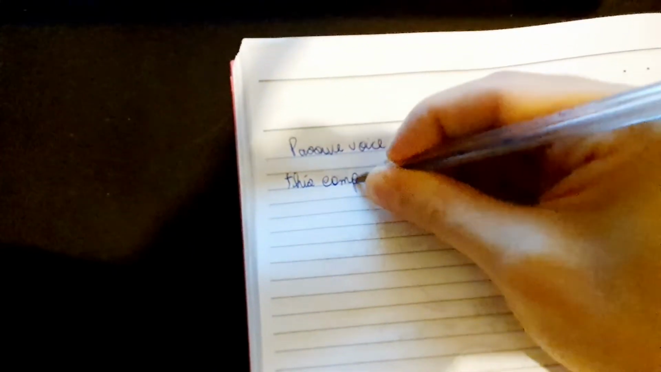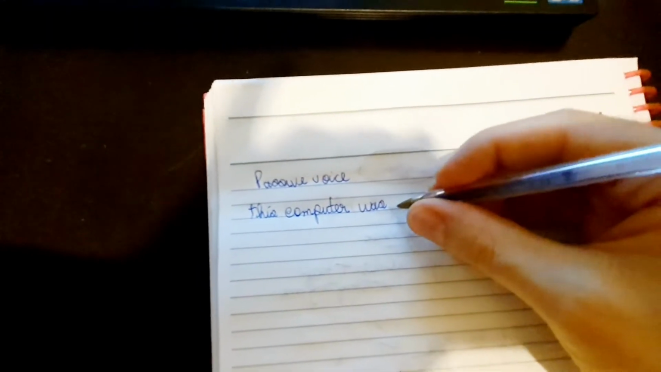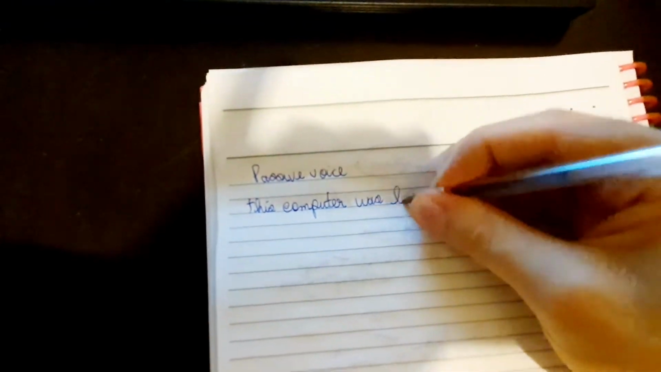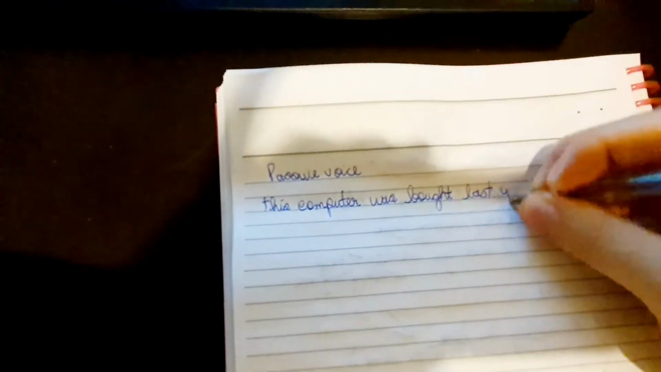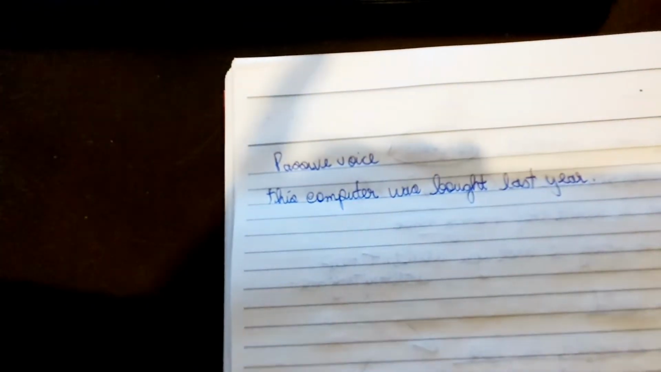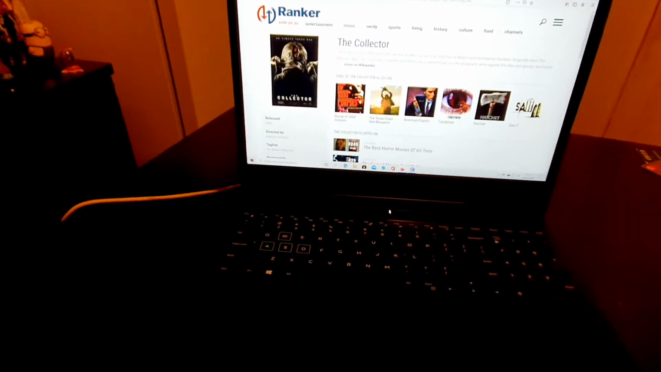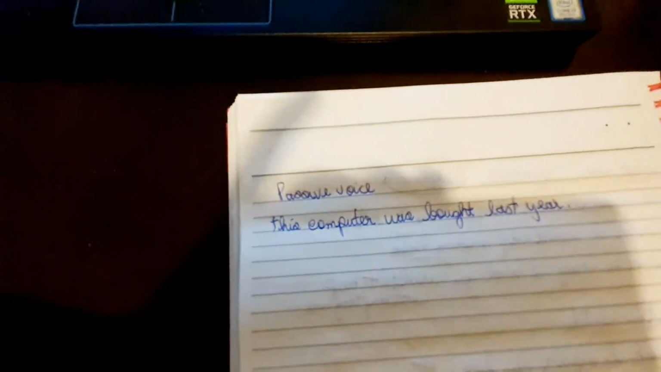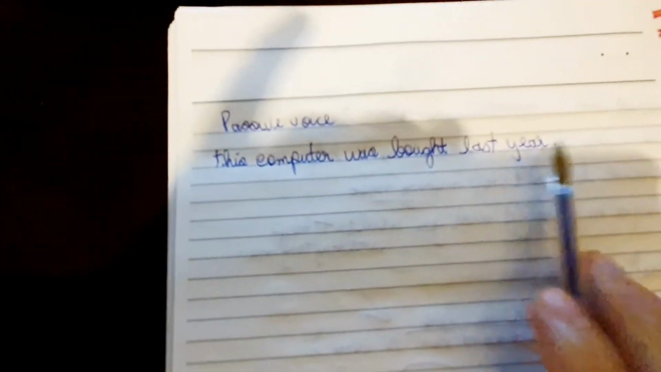For example, this computer was bought last year. This computer that you are seeing here, right? I have a computer. This is my computer, right? It was bought last year by me. I was the one who bought this computer. In this sentence, I'm not specifying who bought the computer, right?